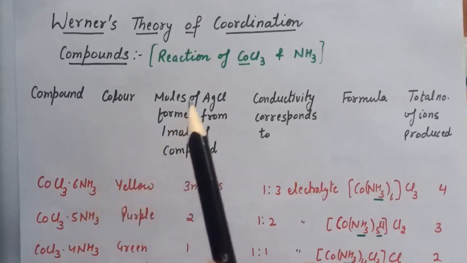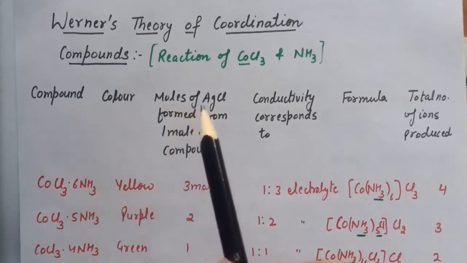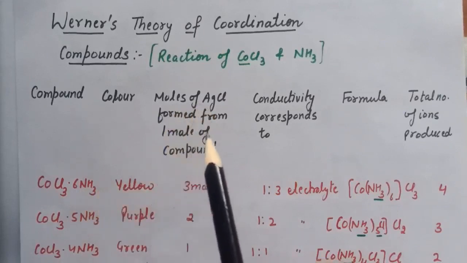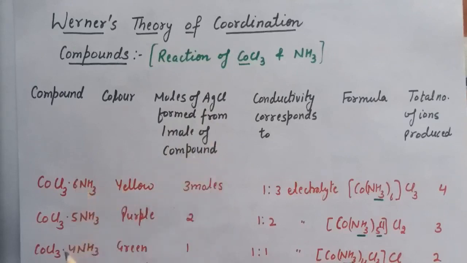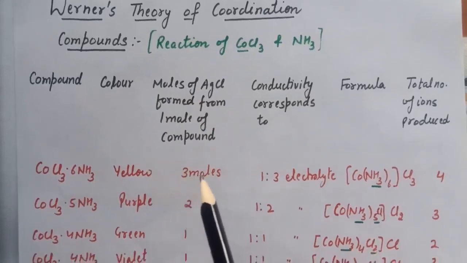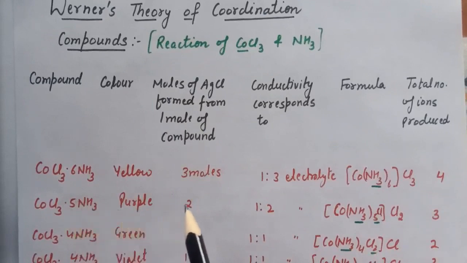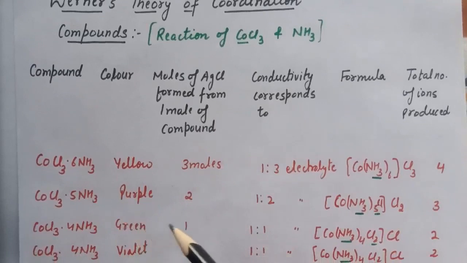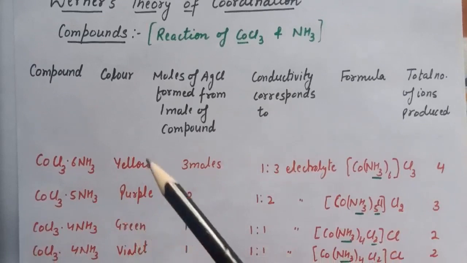So here is the moles of AgCl formed from 1 mole of compound, that is when 1 mole of these compounds are treated with AgNO3. So here are the moles of silver chloride precipitated, that is in case of first compound 3 moles of AgCl were precipitated. In case of second compound, 2 moles of AgCl were precipitated, and in case of third and fourth compound, 1 mole of AgCl was precipitated. And here are the colors of 4 compounds.